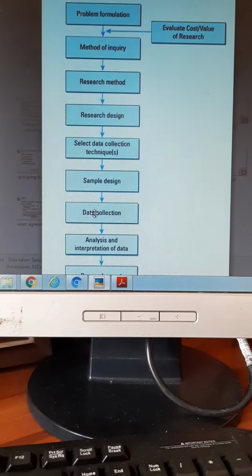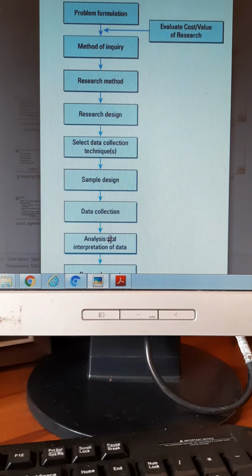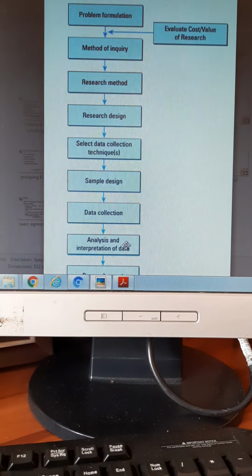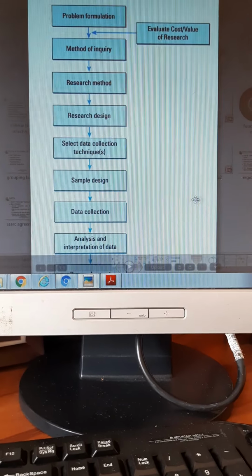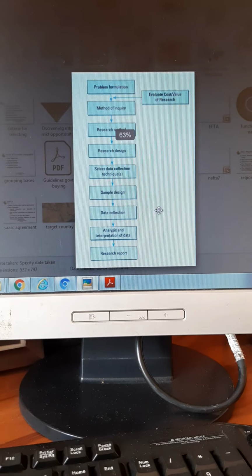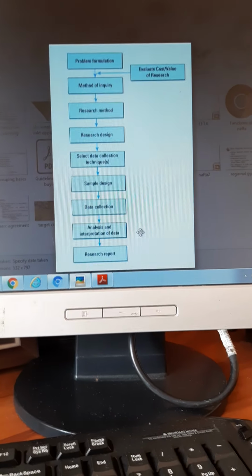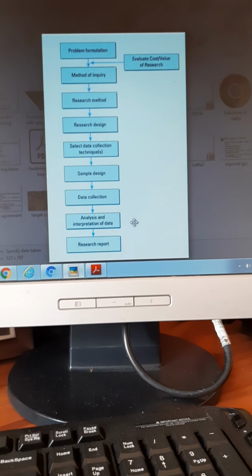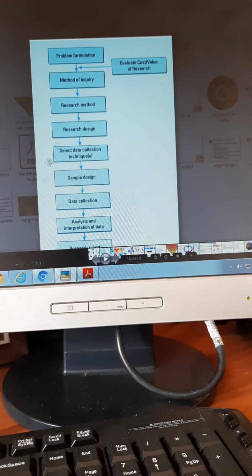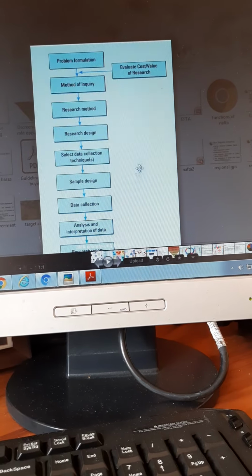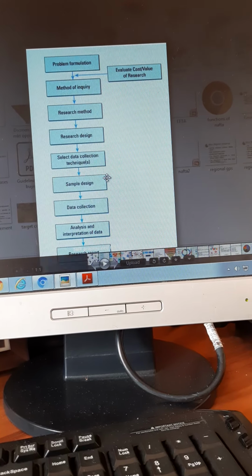How you are going to collect data and analyze and interpret. What kind of hypothesis you have, how you are going to analyze it, and what is your research report. So whether it is international or national or local, the research procedure is the same. The steps in doing the research are the same, right?